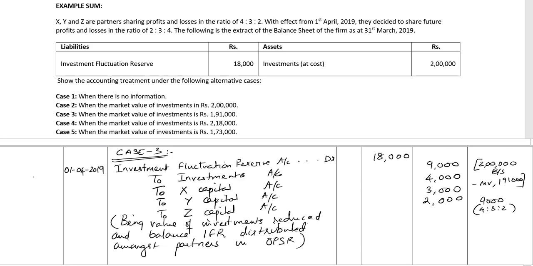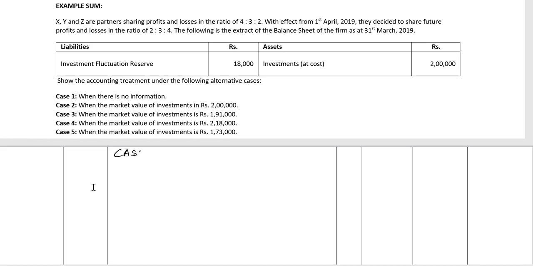So now in the reconstituted balance sheet, the value of the investments which will appear on the asset side of the balance sheet is 1,91,000. And there won't be any investment fluctuation reserve in the liability side of the balance sheet. Let's go to case 4.